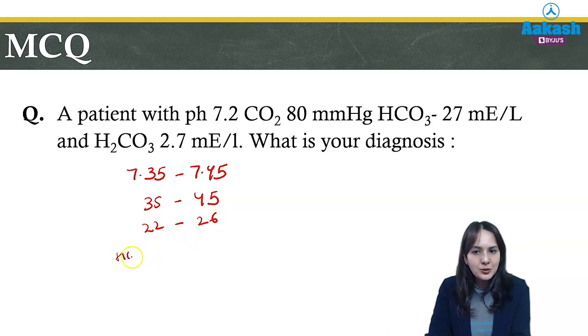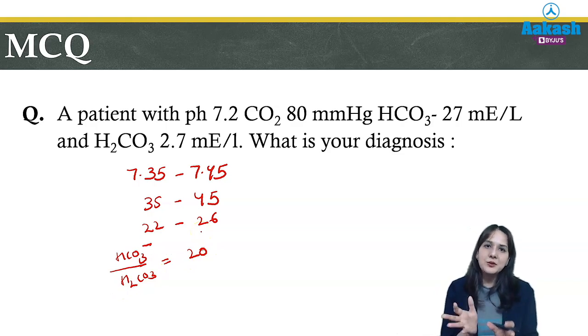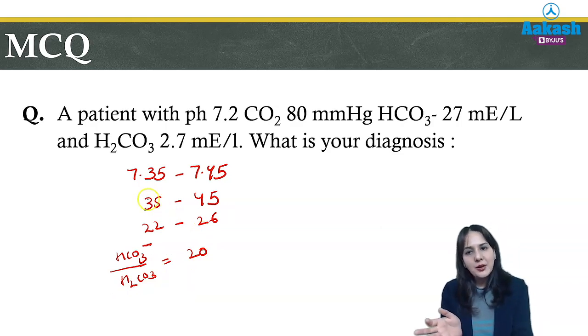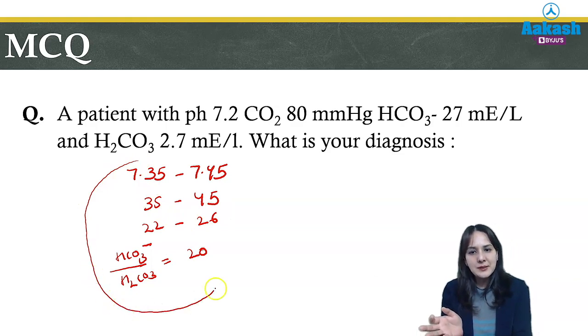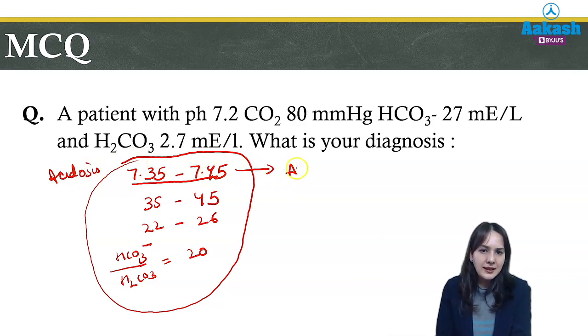Normal carbon dioxide levels are 35 to 45 millimeter of mercury, and bicarbonate levels are 22 to 26 milliequivalent, and the HCO3, that is bicarbonate to carbonic acid ratio, means the alkali to acid ratio is 20. So these are the parameters which you should remember in order to answer questions on acid-base balance. Now we know that if the pH is less than this range, it is acidosis, and if it is more than this range, it is alkalosis. So this you should know.